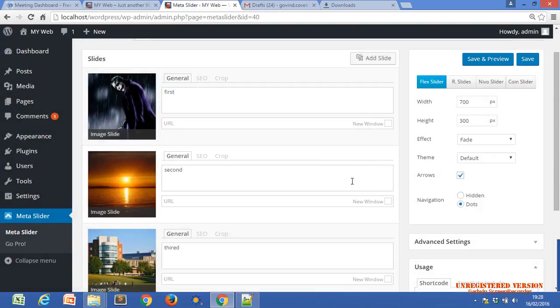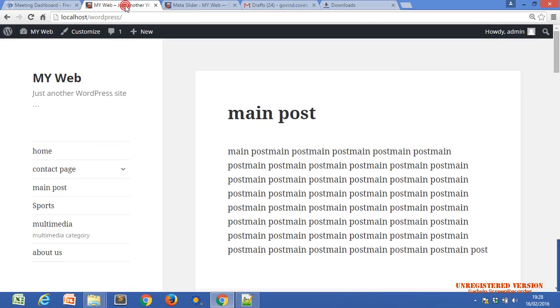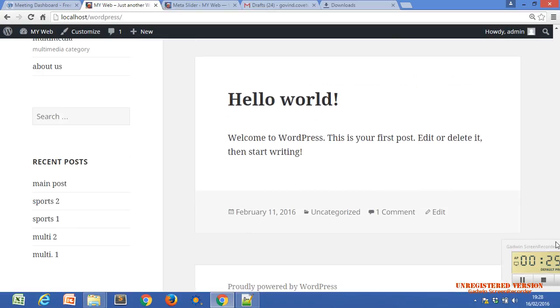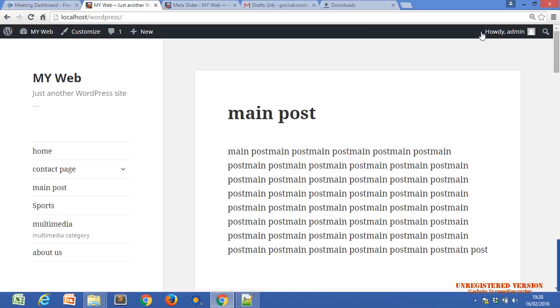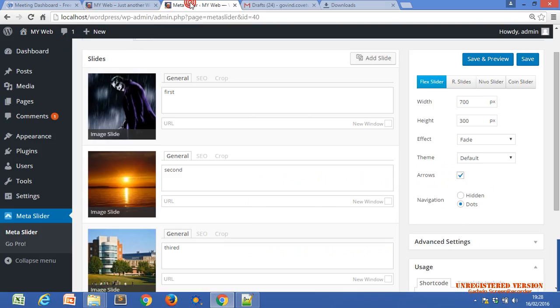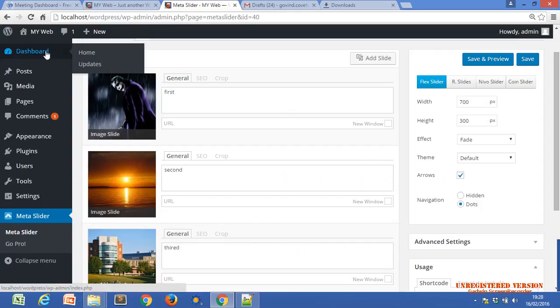Now let's see how we use this slider in our website. Right now, if you refresh your front view, there is nothing. One second, where is our header menu? Where is our header menu? Okay, maybe in this theme. Like, open a new tab also. Let me change this theme.